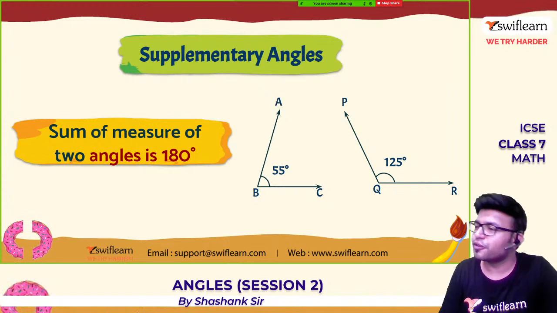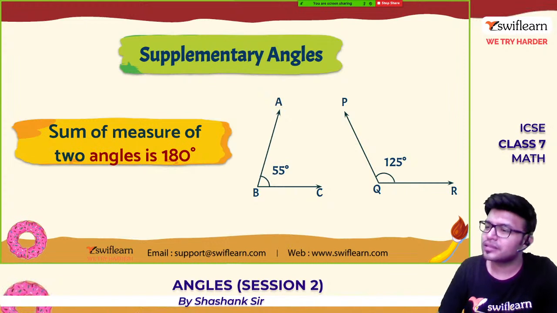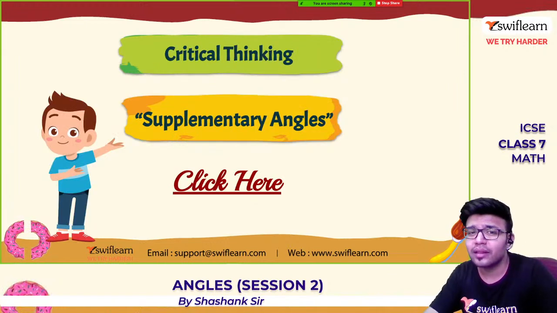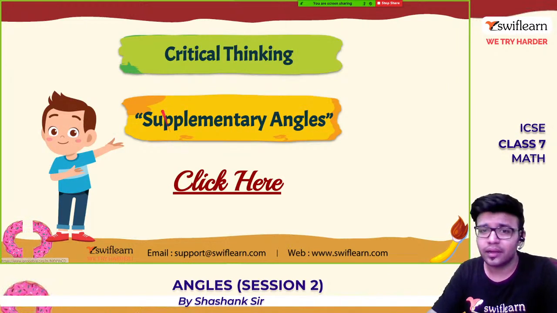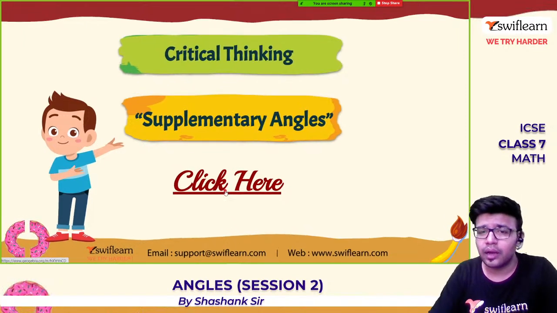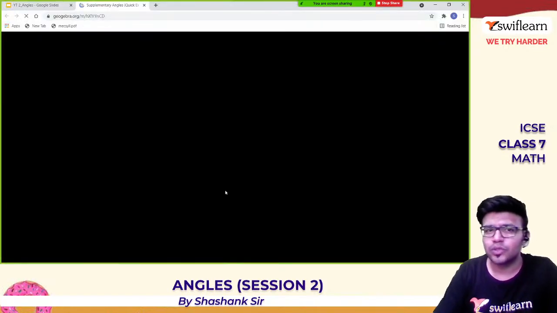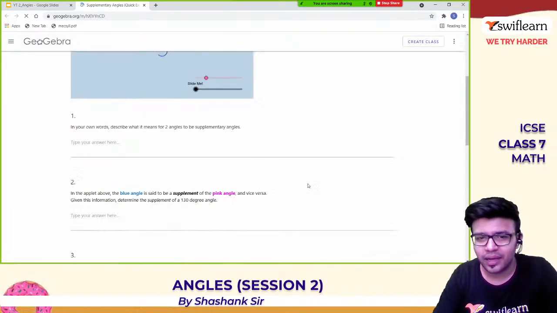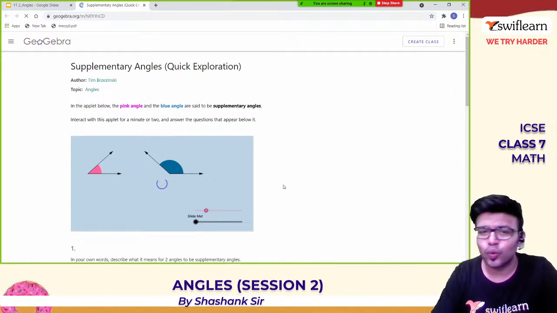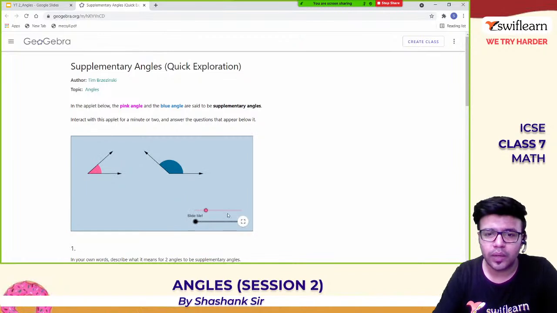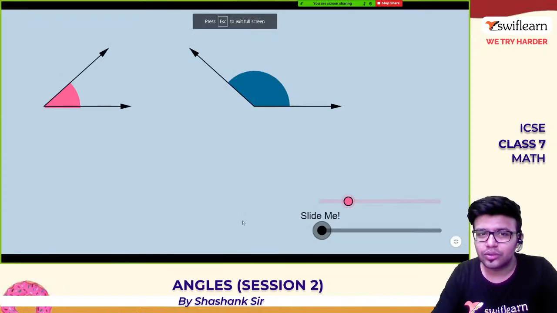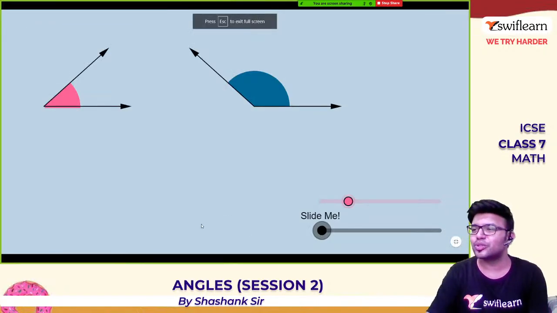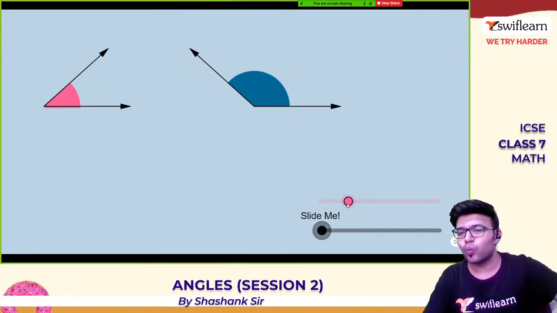So 50 plus 130, these are supplementary angles. Two angles, when you add them, you should get 180. So chalo guys, देखो यहाँ पे I'll show you some software. This is not software, it is something made, and it will show you what supplementary angles are and how they work. So see here, these are supplementary angles. Two angles when added, you get 180 degrees.